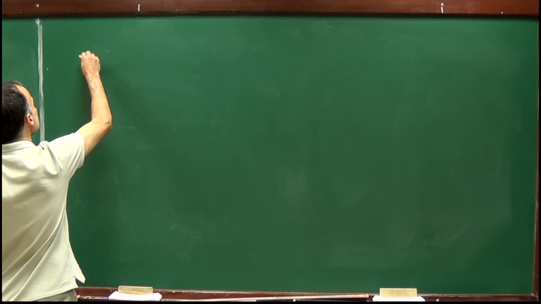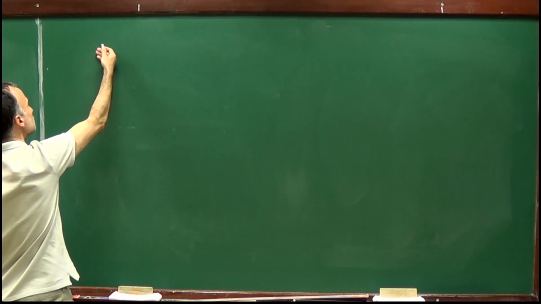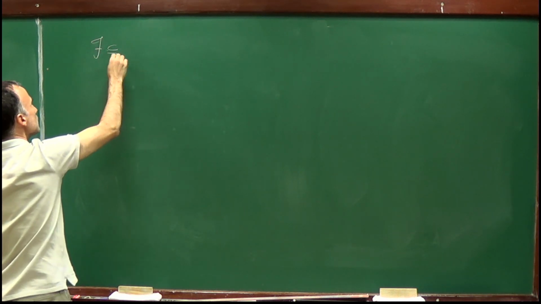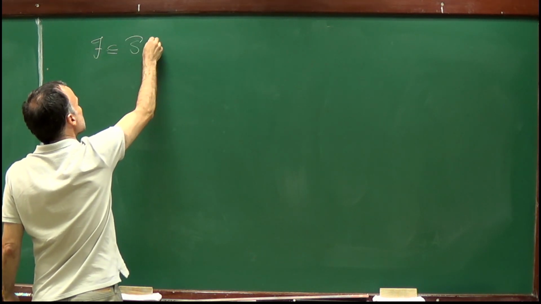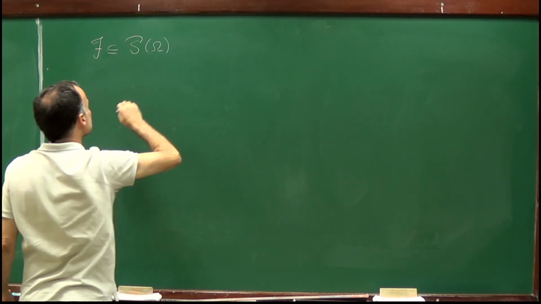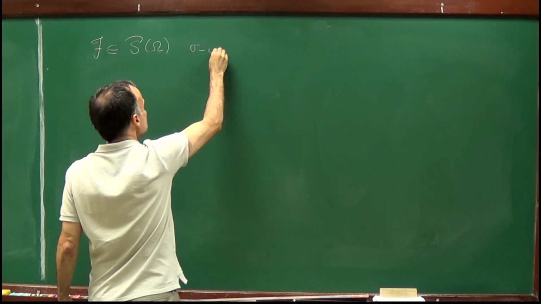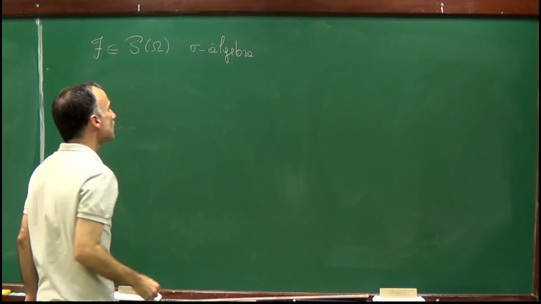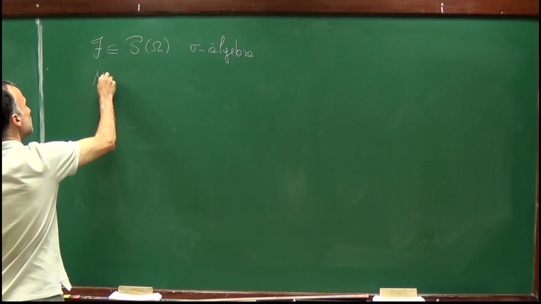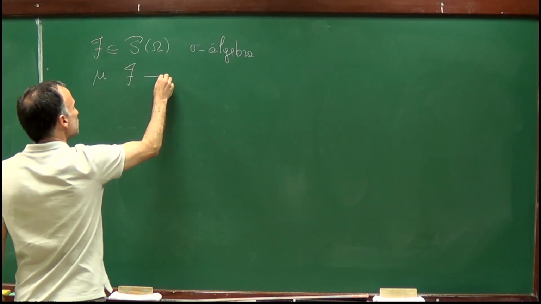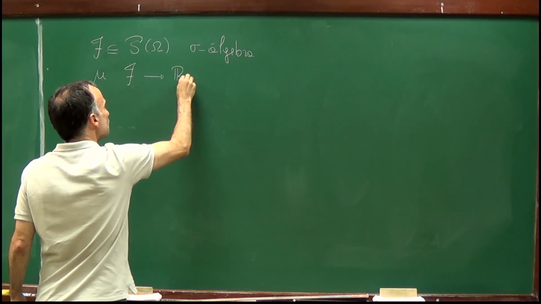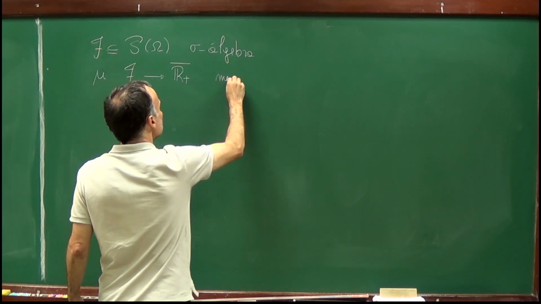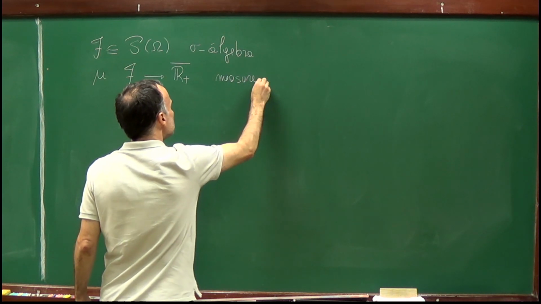So here is the setup. We have F, which is a sigma algebra of subsets of some set omega. Then we have mu, which is defined on F and which is a measure, so it's sigma additive.